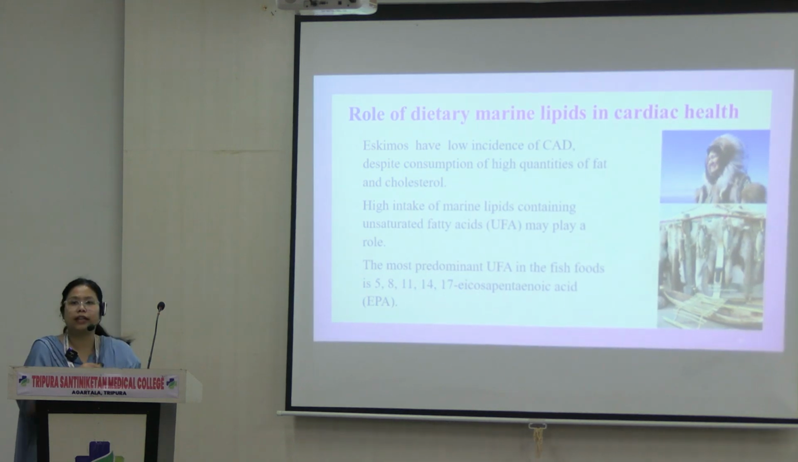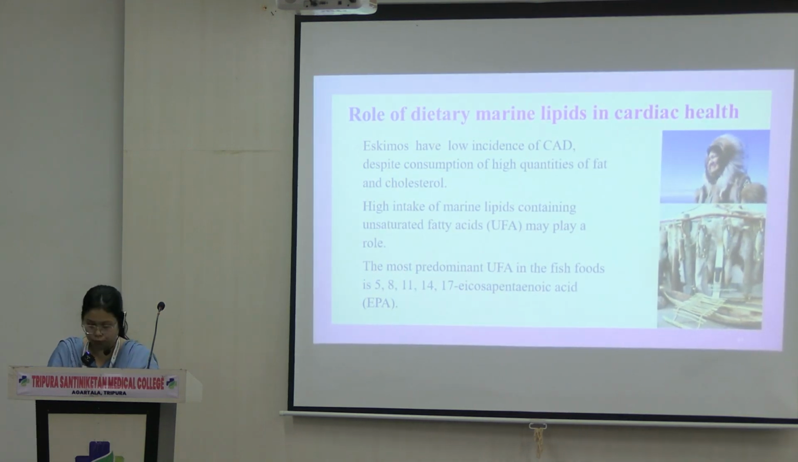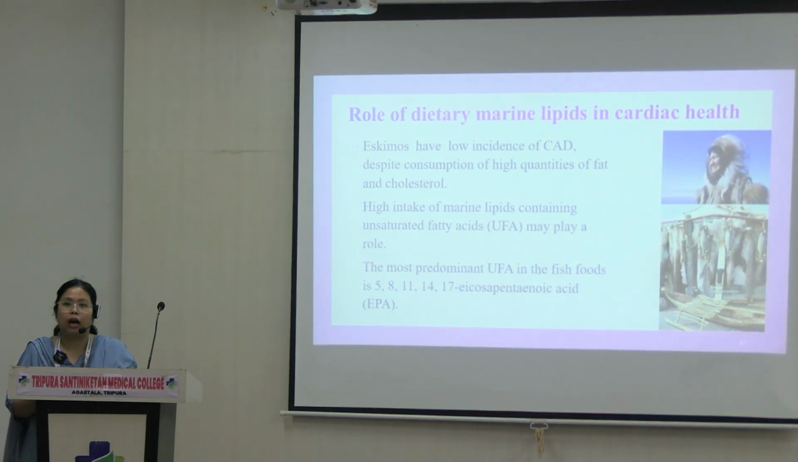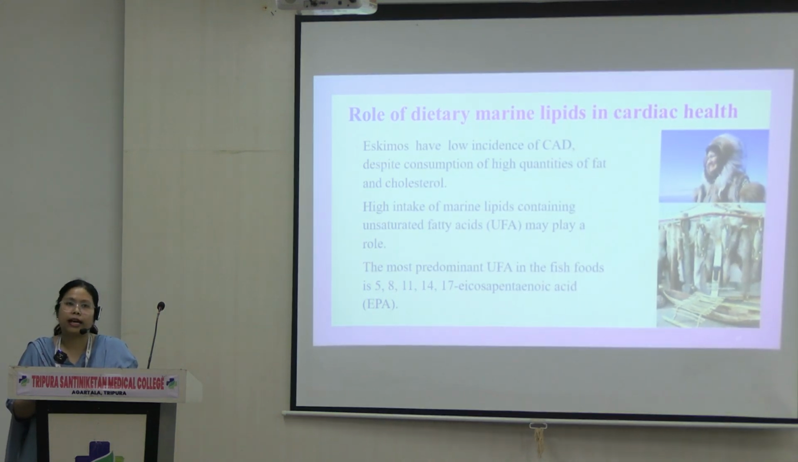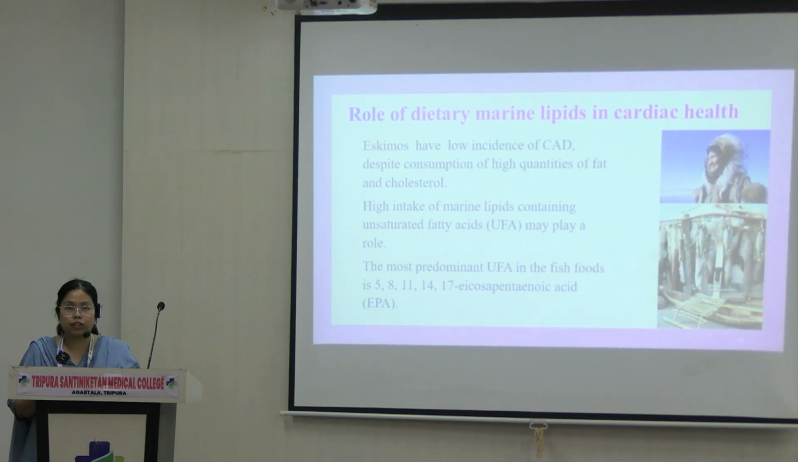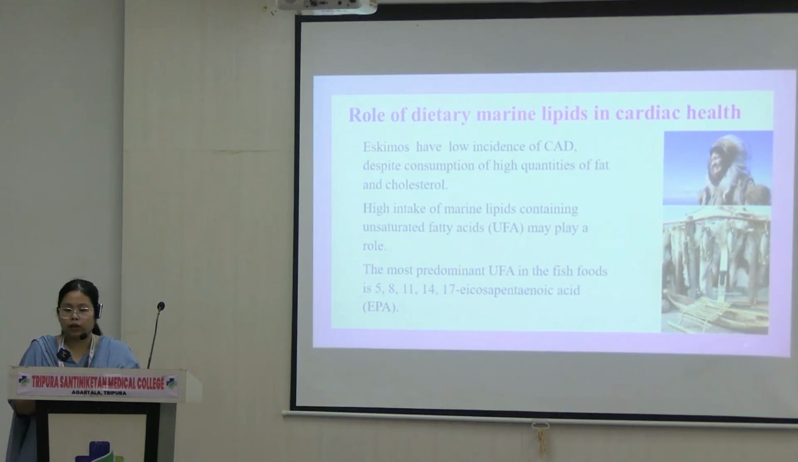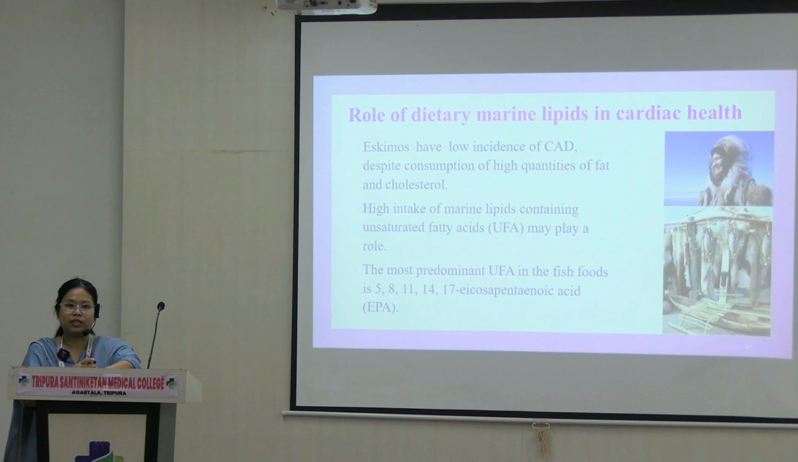So these people don't have vegetation, they don't do agriculture. So the only form of nutrition is through hunting, right? Through hunting animals, especially fishes, they eat fish oil, fatty fish. Okay, so they have a very high amount of fats in them, fish oil. And even though they consume this much fatty food, it has been seen that they have